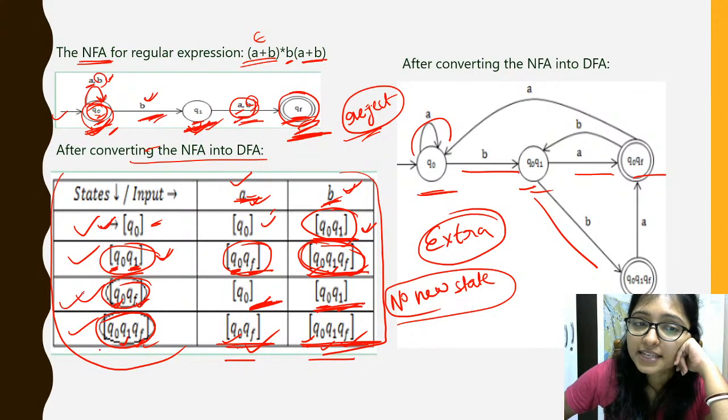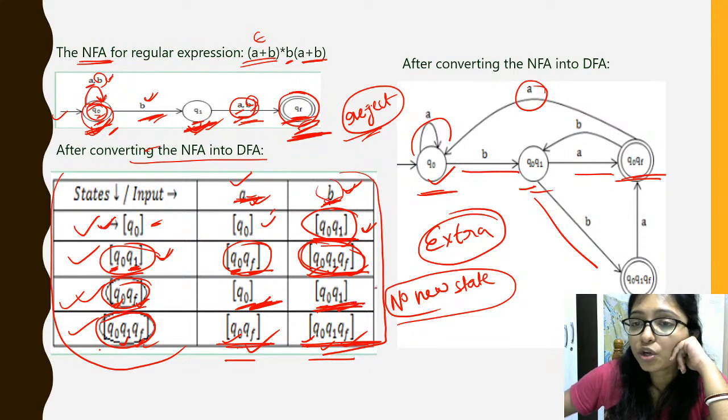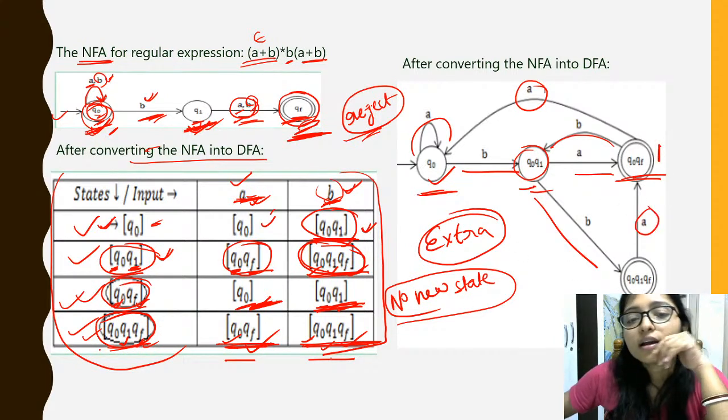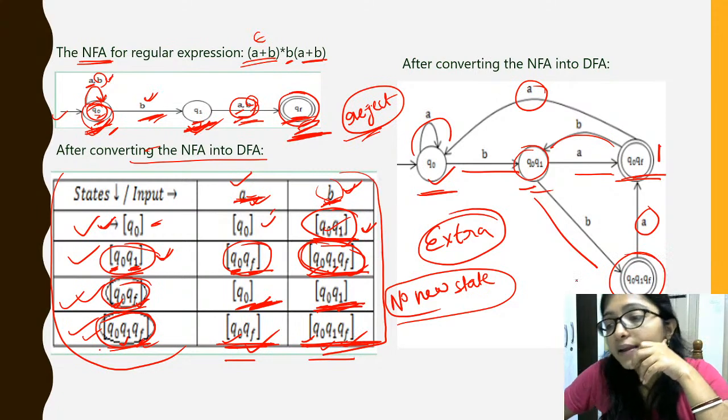Now next step, Q0, QF. Q0, QF using A coming to Q0, that's why using A I am coming to Q0, and using B I am coming to Q0, Q1. Now Q0, Q1, QF, for this one using A I am coming to Q0 and QF, using A I am coming to here, and using B I am coming to this. So same, I am coming to here. So this is my,